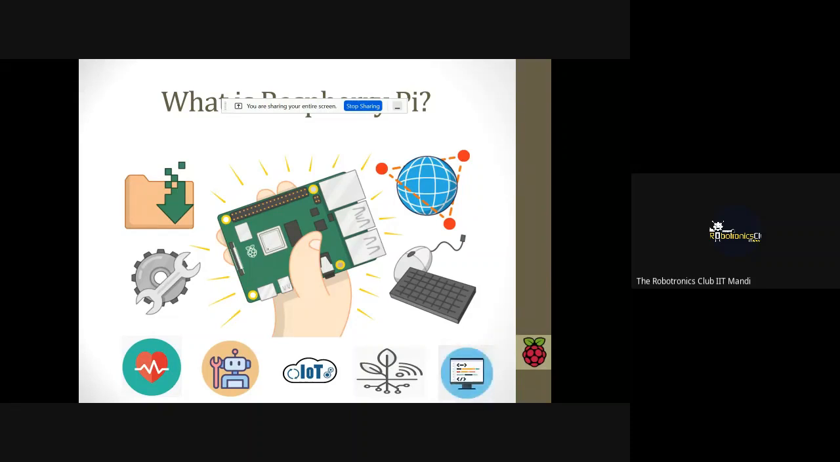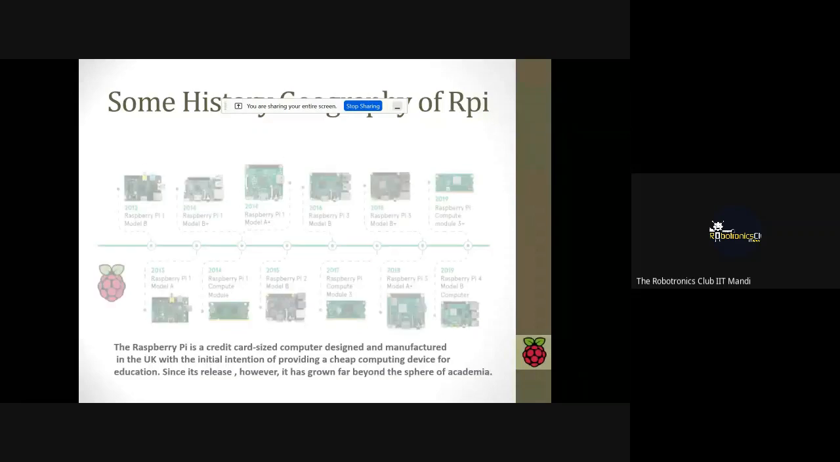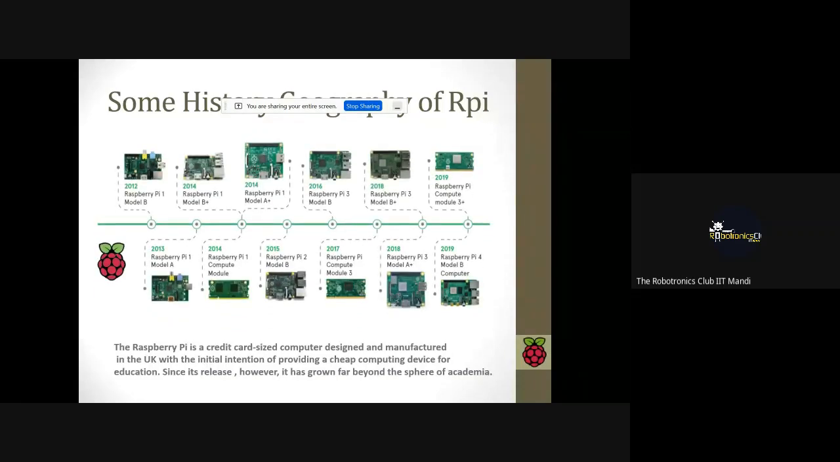You can do coding as well, such as using Python in the Raspberry Pi operating system. Now, let's know about some history and geography of the Raspberry Pi board. The Raspberry Pi board was developed by the Raspberry Pi Foundation. The first model was introduced in 2012, the Raspberry Pi 1 Model B, and it was made for the purpose of education, for children and students.